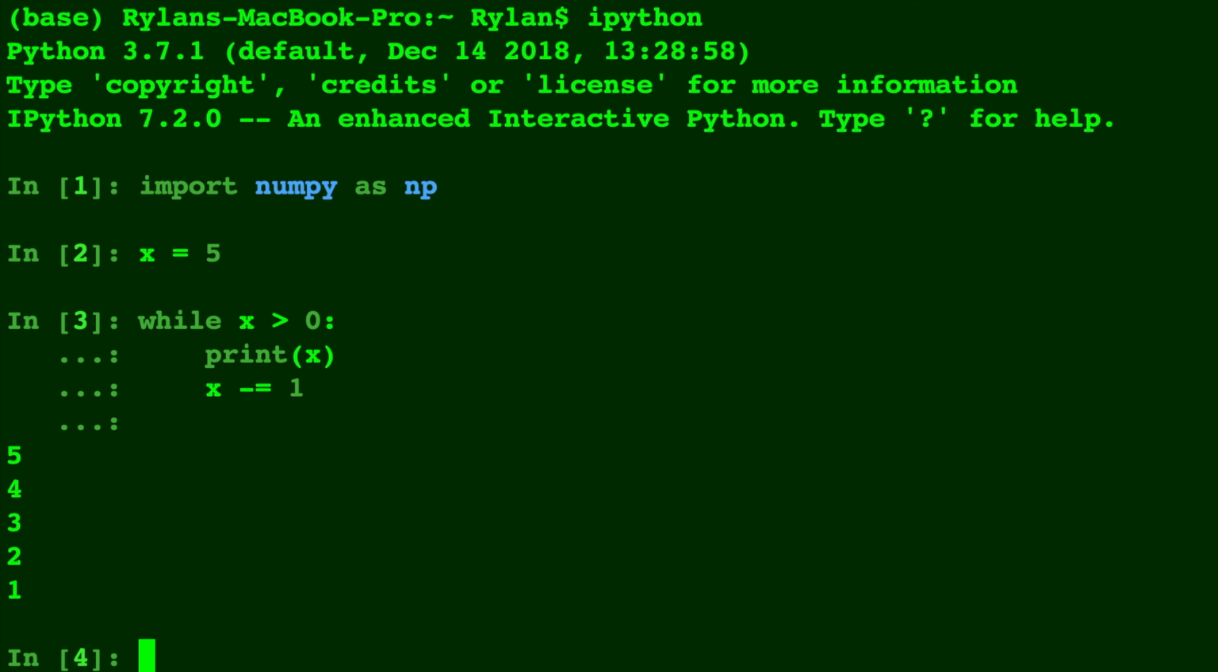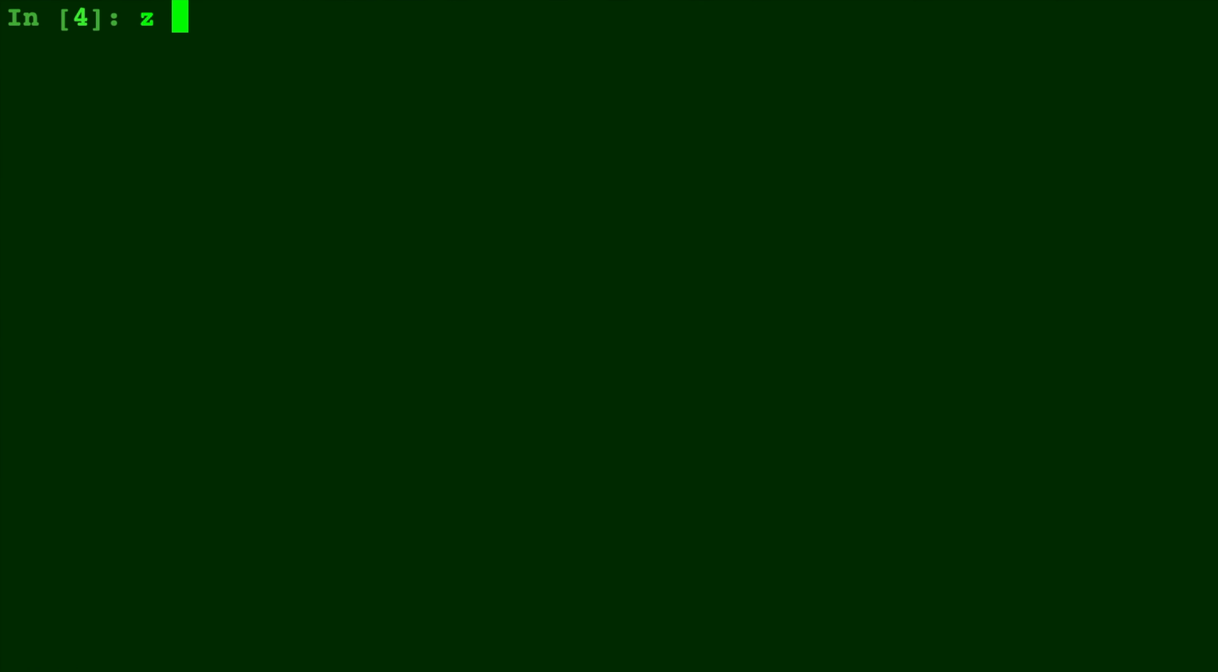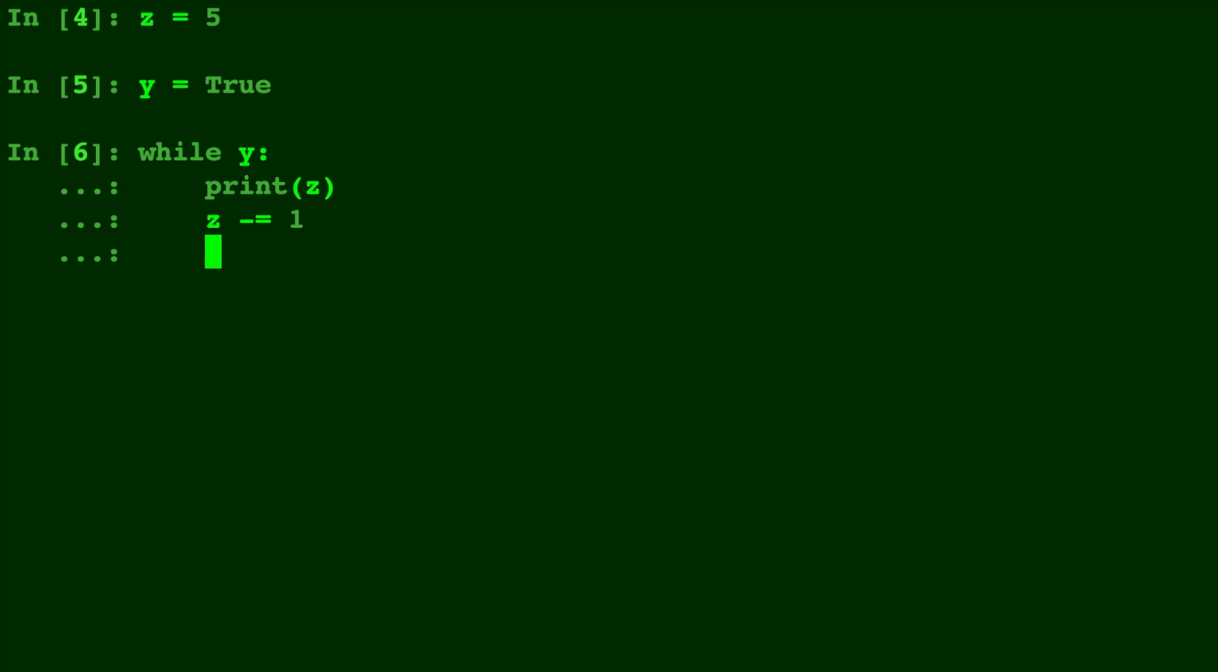We can also do this with a straight up Boolean value. Say z is 5 and y is true. We type while y, colon, and then inside we print z, update z, and do an if statement to see if we need to change y to false. Because this check is done inside the loop, we end up printing 0 before we break.